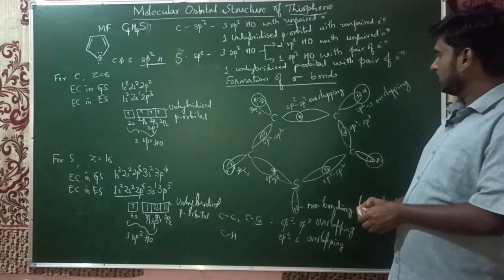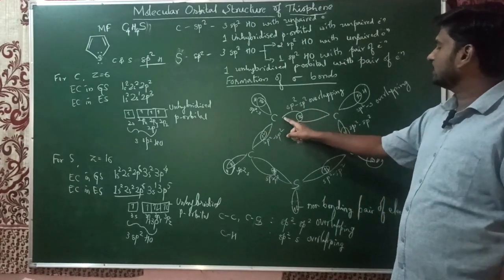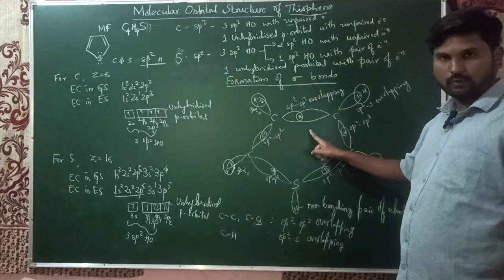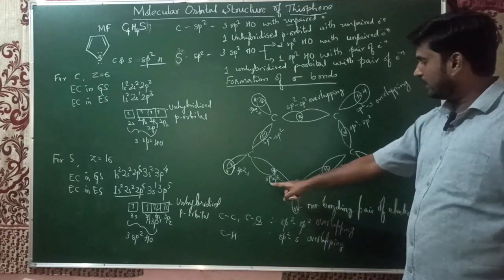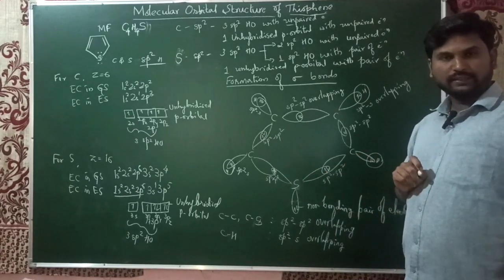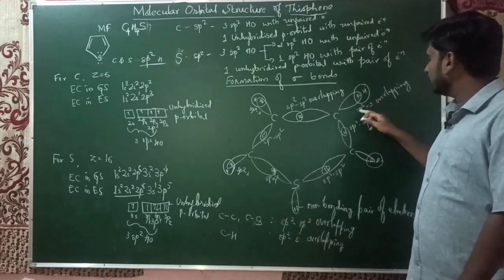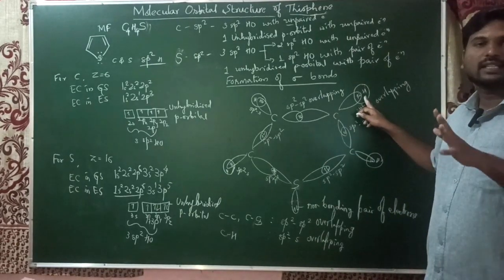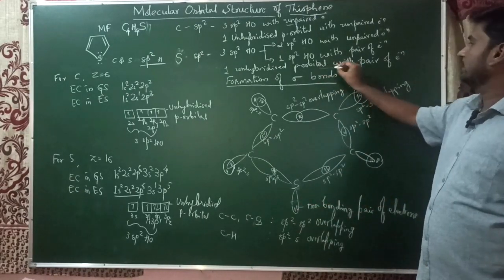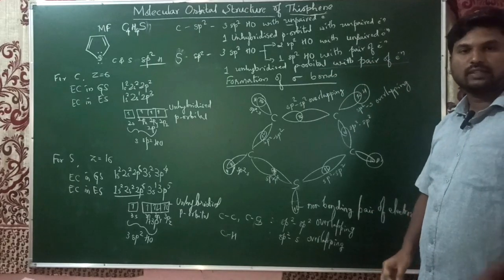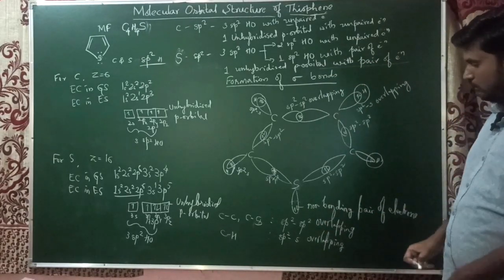So all carbon-carbon sigma bonds are formed by sp2 overlapping, and carbon-sulfur bonds are formed by sp2 overlapping, and each carbon forms a sigma bond with hydrogen by sp2-s overlapping. The unhybridized p orbital with lone pair of electrons will be a non-bonding pair of electrons that does not involve in the bond formation.